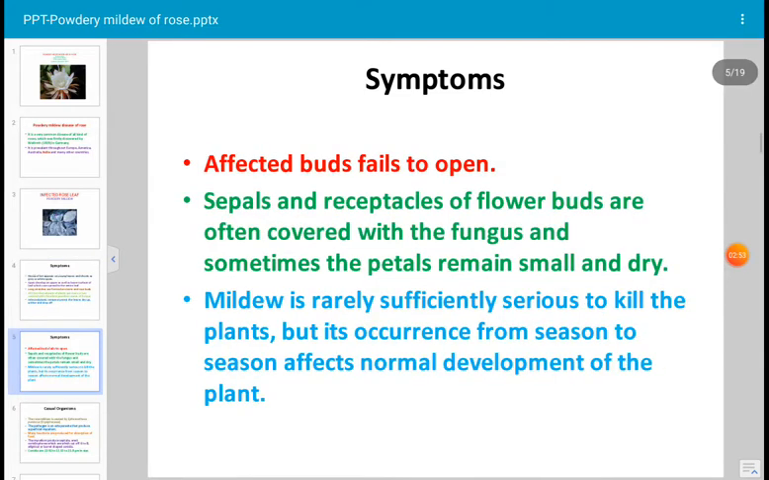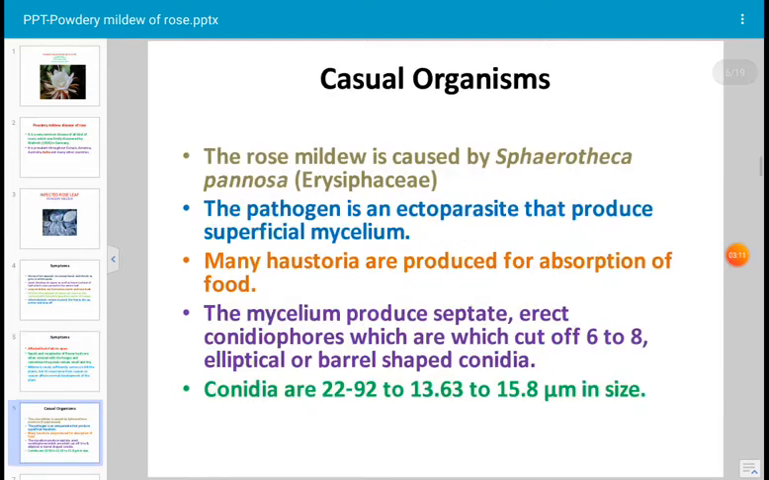Which pathogen causes powdery mildew disease? The disease is caused by a fungal pathogen. This fungus is host specific in nature and the name of the fungus is Sphaerotheca pannosa. This fungus is a member of family Erysiphaceae, which occurs on a variety of roses. A variety of rose plants get affected by this fungus.